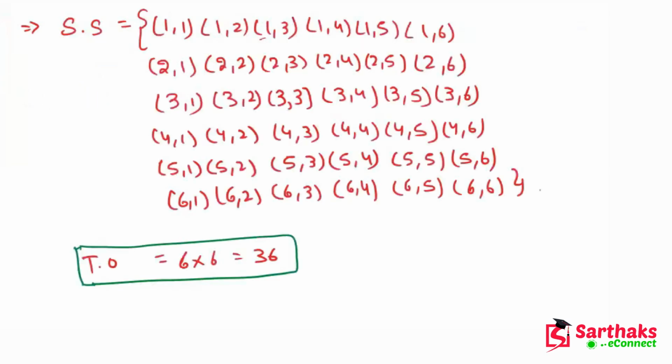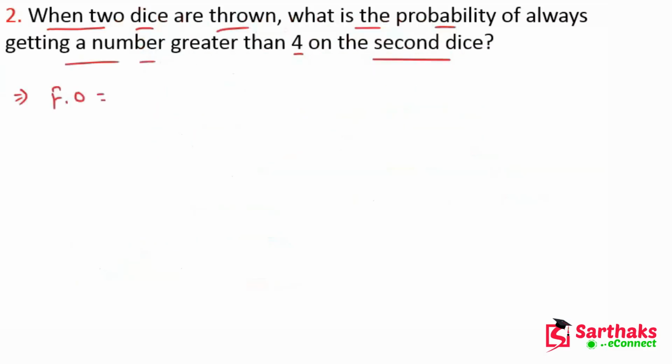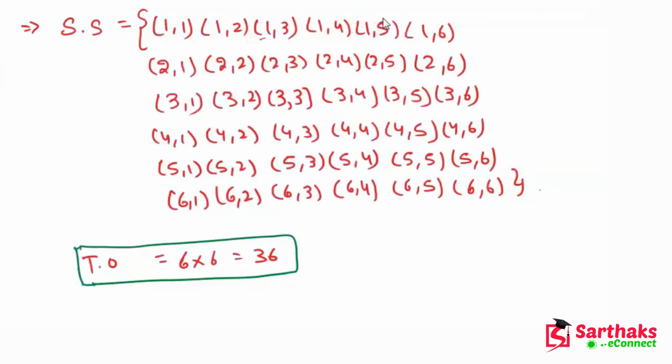Now you can see in these sample spaces, on the second dice, we have to find those favorable cases in which there is a number greater than 4 on the second dice. So if you see 1 comma 5, this is correct, favorable outcomes. Similarly 2 comma 5, 2 comma 6, 3 comma 5, 3 comma 6, 4 comma 5, 4 comma 6, 5 comma 5, 5 comma 6, 6 comma 5, 6 comma 6.